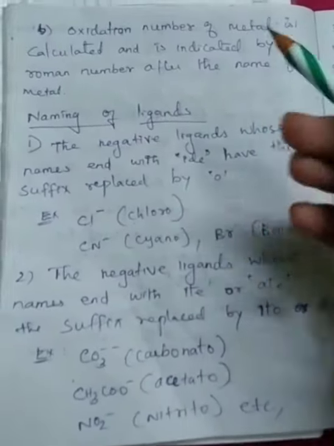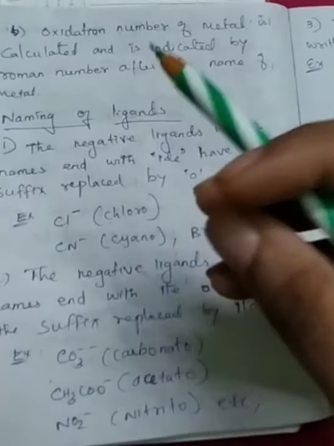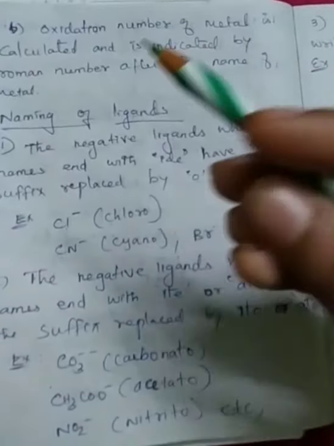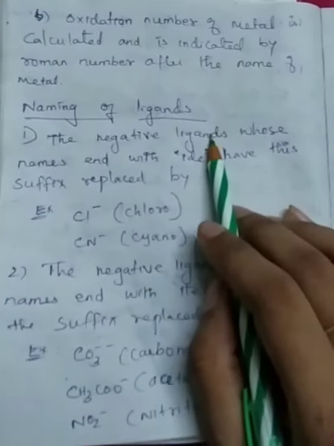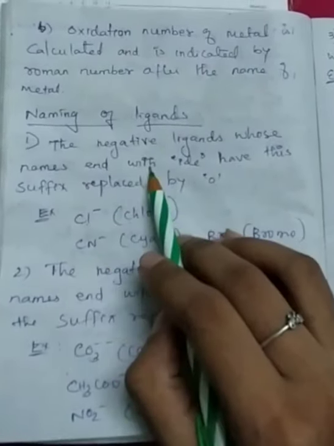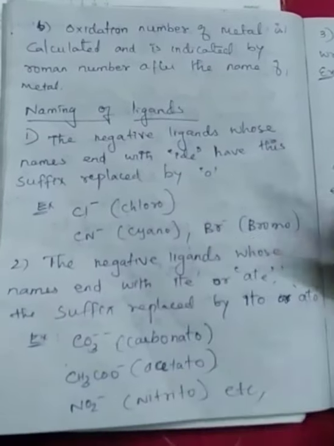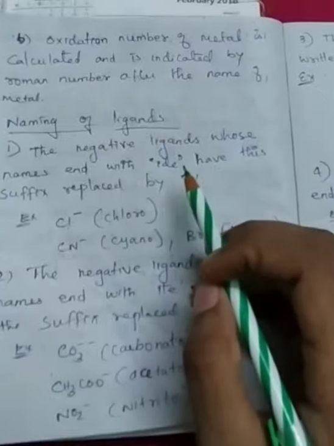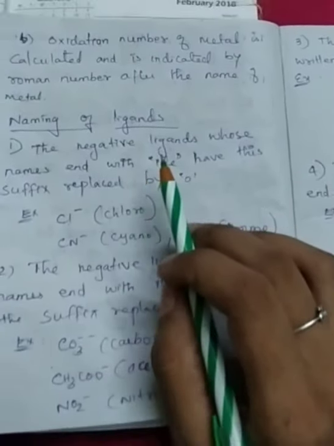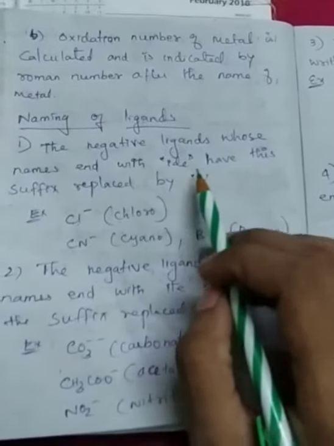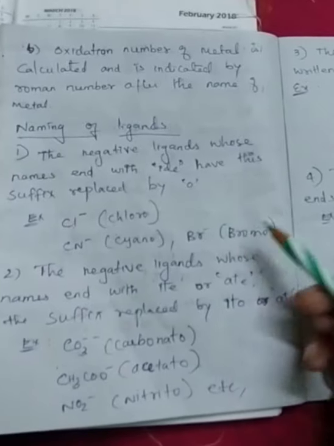Now we'll see how we name the ligands, because the ligands may be positive, negative or neutral. So first, for negative ligands whose name ends with IDE, the suffix is replaced by O. For example, chloride, at the end of the name comes IDE. So we replace the suffix with O: chloro, cyano, bromo, likewise.